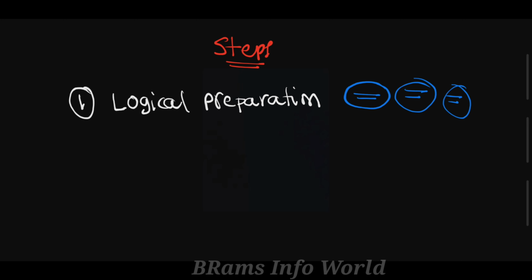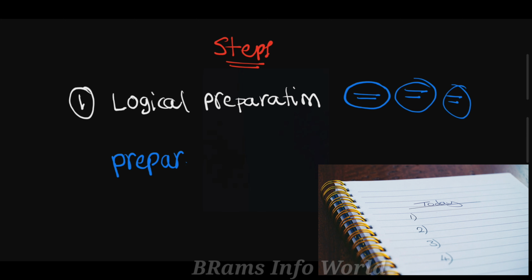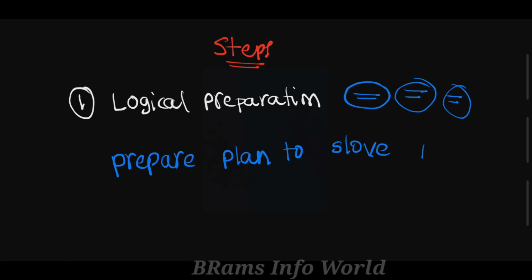So what is logical preparation? We prepare a plan to solve a particular problem.